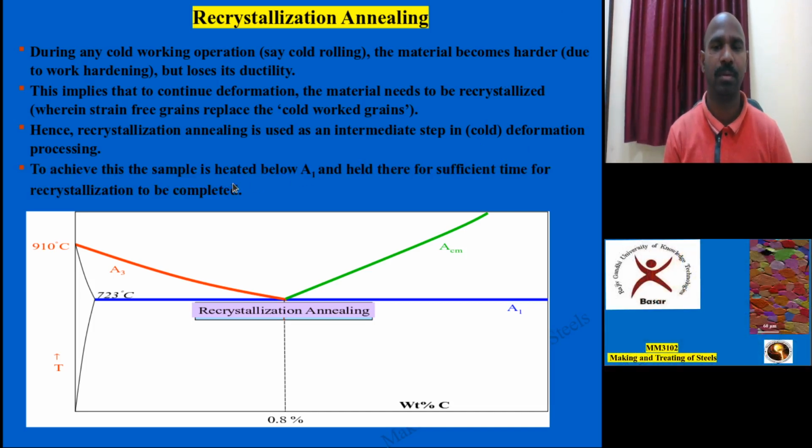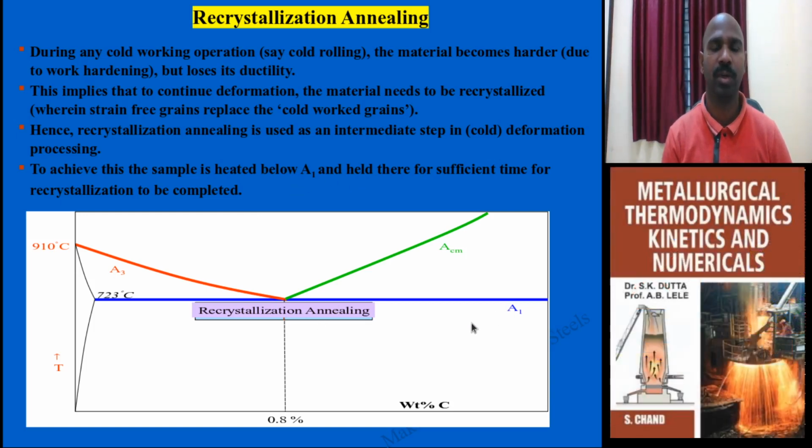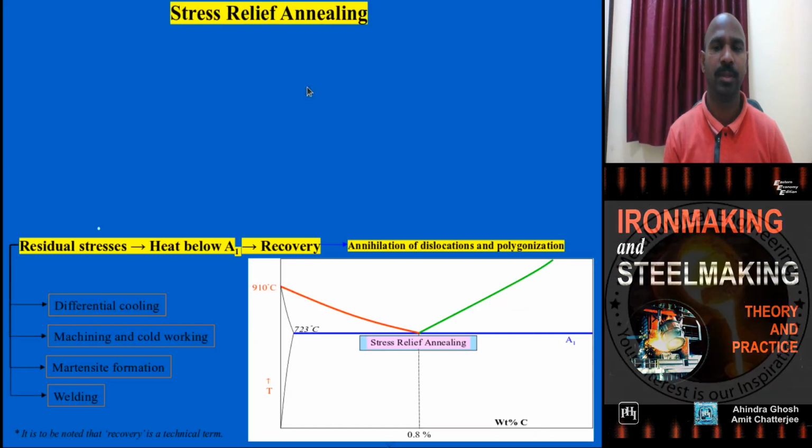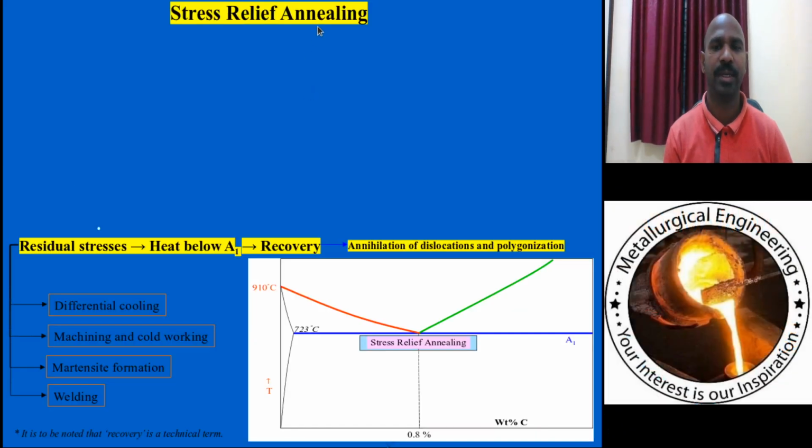To achieve this heat treatment process, you heat the sample below the A1 eutectoid temperature, hold for sufficient time to form recrystallized grains, that is cold work grains, and cool within the furnace itself. That is called recrystallization annealing. Now coming to the stress relief annealing.